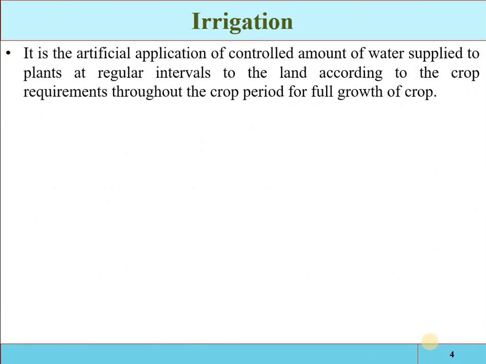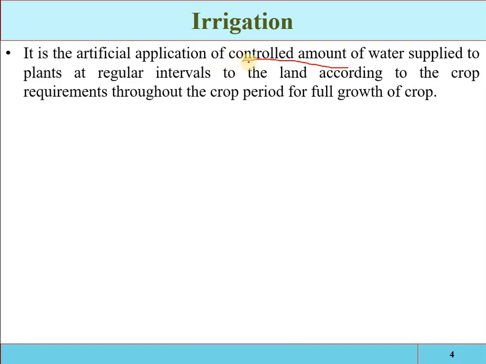Also we can say that irrigation is the artificial application of a controlled amount of water. As we discussed in the second part of the first lecture, water is a very scarce natural resource, and day by day its availability is decreasing. So we have to provide a controlled amount of water. We have to reduce the losses, both the evaporation losses, the infiltration losses, the seepage losses and other unwanted losses, so that they will be controlled.